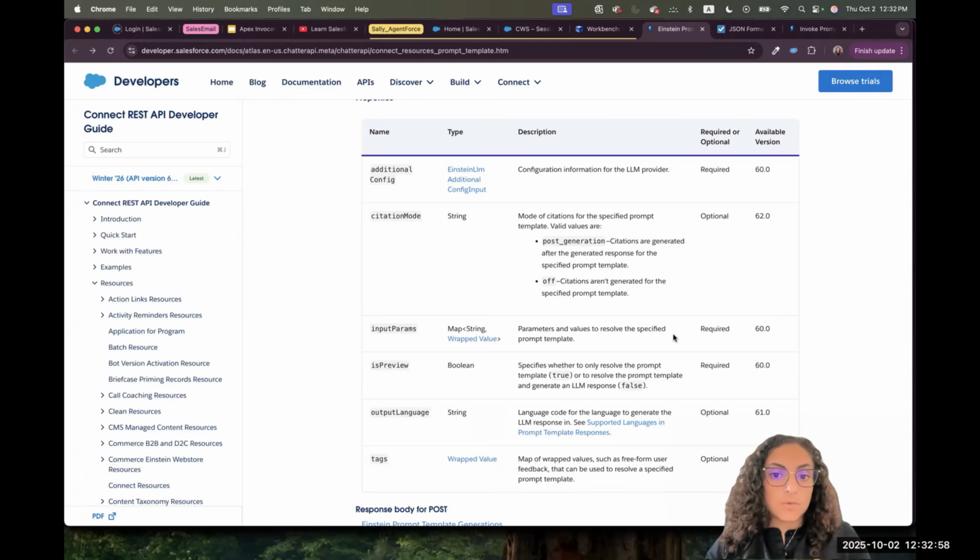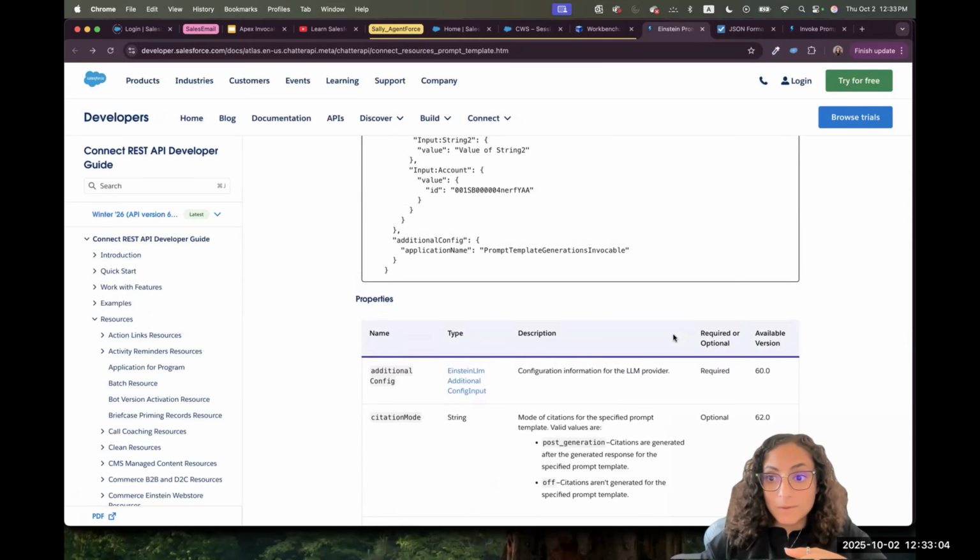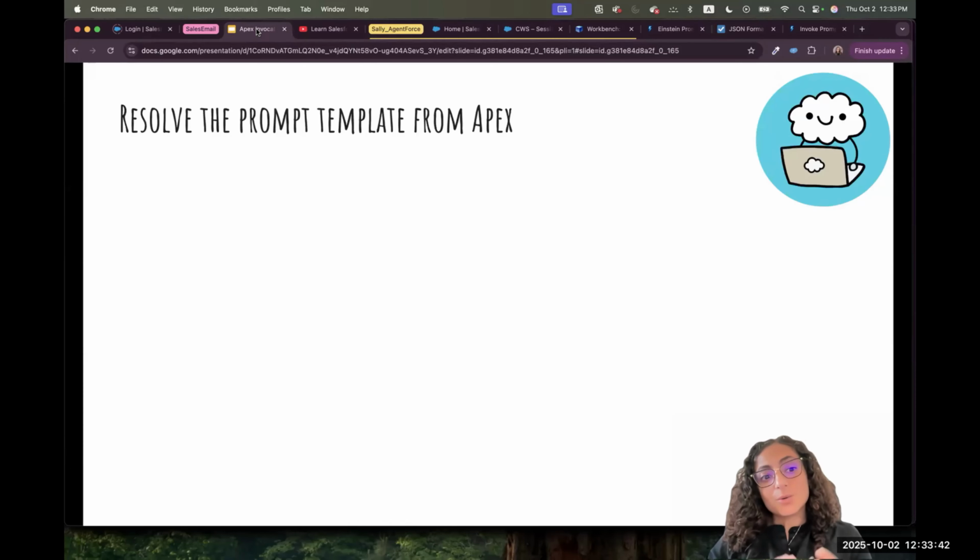Things are changing super fast. So maybe in 2 months from now, this resource and the expectation of what we will pass can be different from what we just explained now. So it's very important to know how to read the documentation and make sure you are using the latest version, so you are not looking at something outdated.